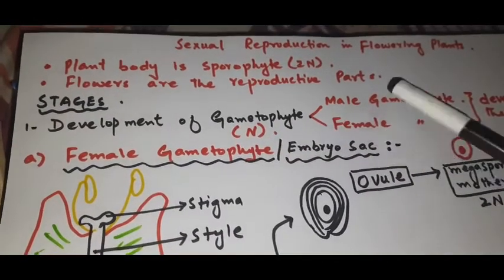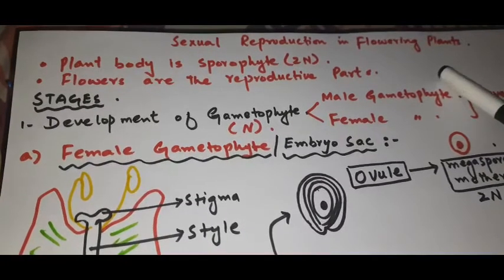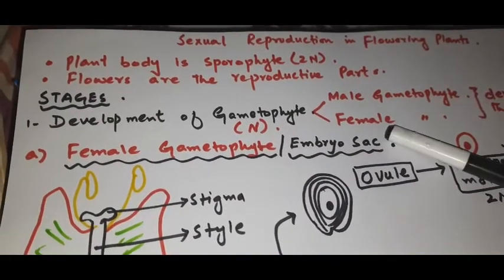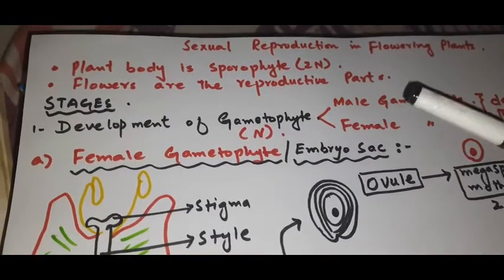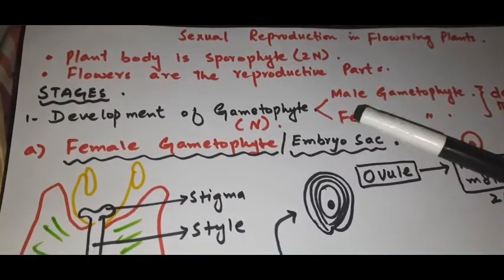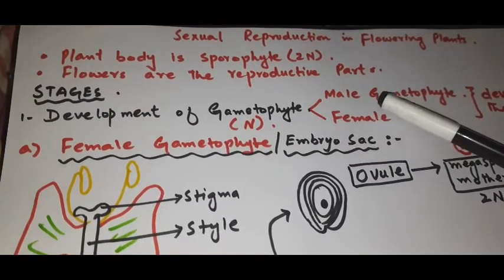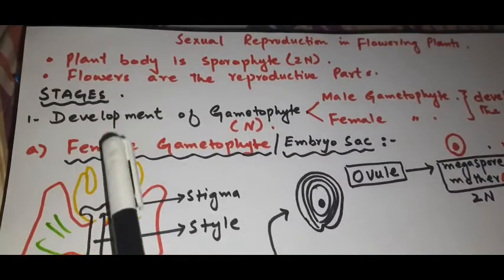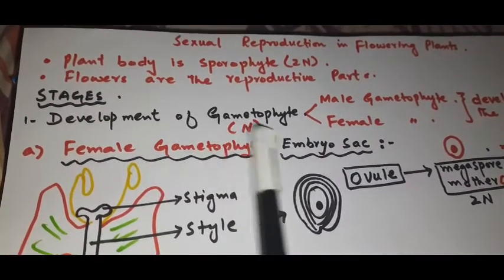Now moving toward sexual reproduction in flowering plants, right? In flowering plants, the entire plant is the sporophyte. Sporophyte means the plant contains root, stem and leaves. Flowers are the reproductive part of the flowering plant. Here we have divided sexual reproduction into the following stages which take place in the flowering plant.